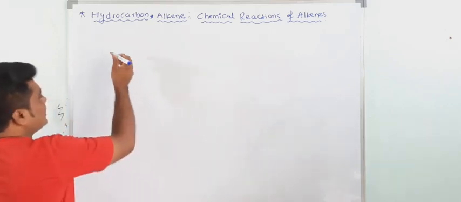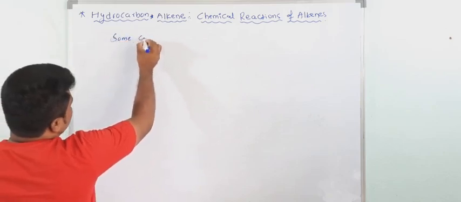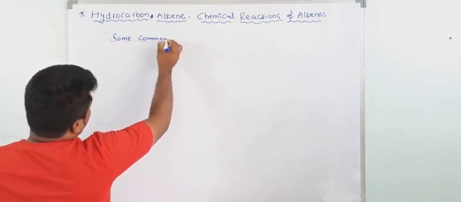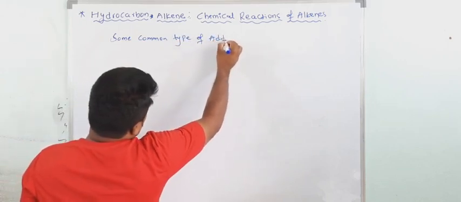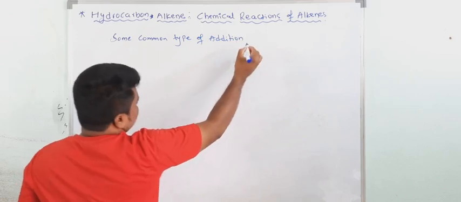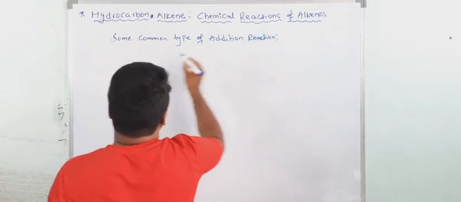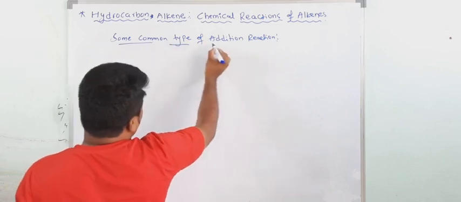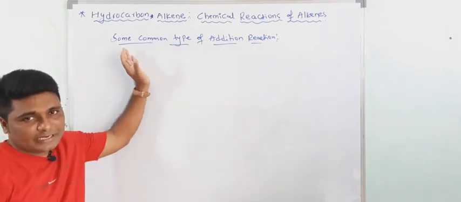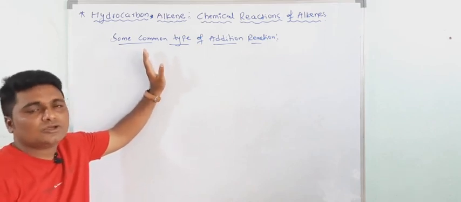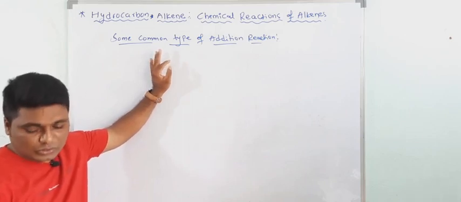Now see some common types of addition reactions. Why am I telling you this topic, chemical reactions of alkenes? It is very, very important, because these addition reactions will come in the alkyl halide and alcohol chapters, in the preparation of alkyl halides and the preparation of alcohols also.